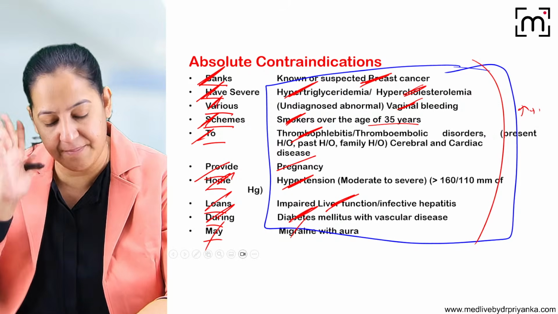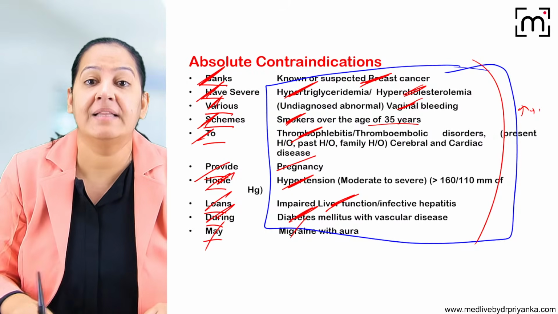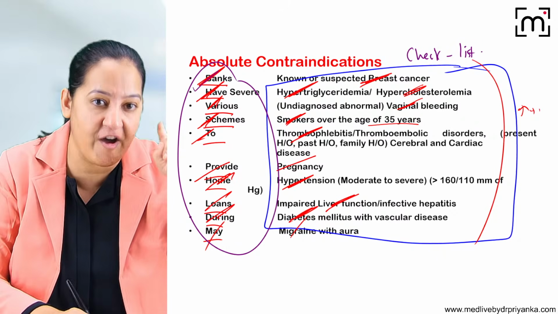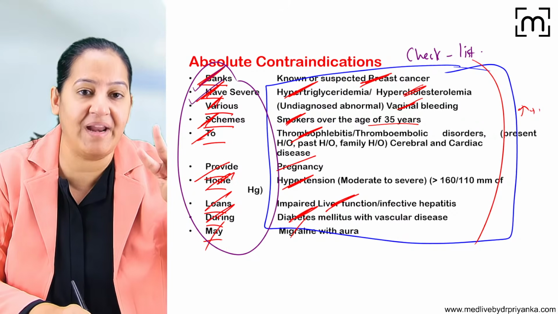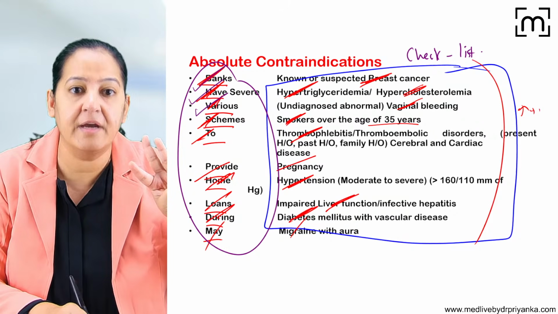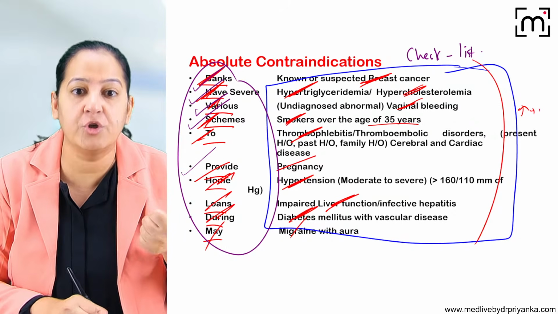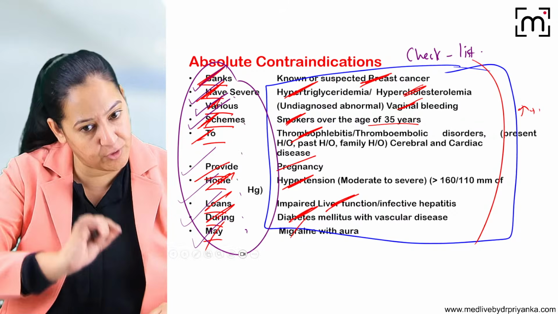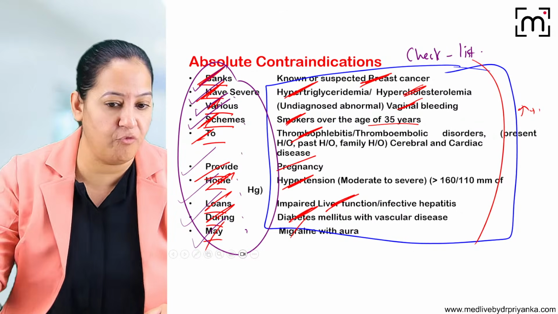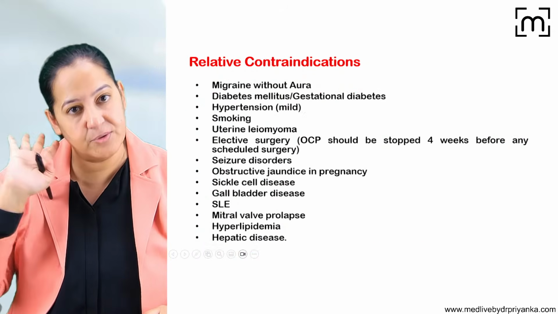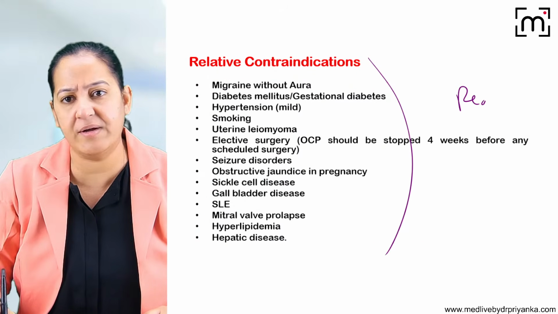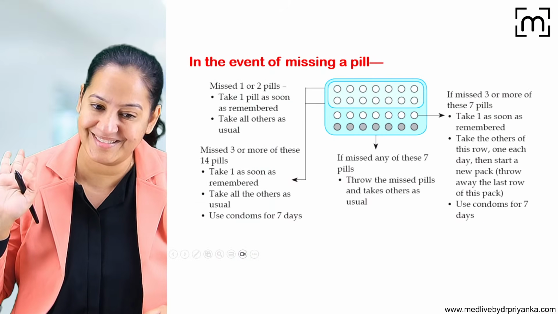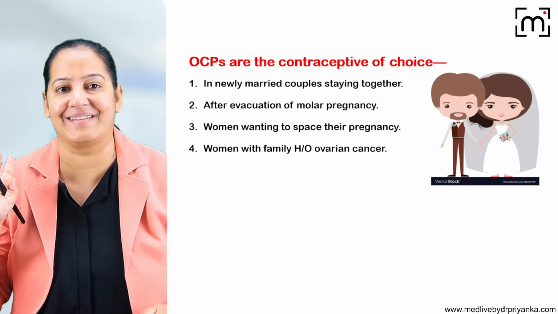So before prescribing OCP to any lady, ask. This is known as the checklist. You are a doctor, you should know the checklist. Ask these leading questions. Do you have breast cancer? Do you have an altered lipid profile? Do you have vaginal bleeding? Are you a smoker? Are you pregnant? Do you have hypertension? Are you diabetic? Do you have migraine? If no, then only prescribe it. If any of them is yes, go for some other alternative. You can't give OCP. That is the absolute contraindication. Relative contraindications, read yourself, but don't learn them. You are going to get the question on absolute, not on relative. Got it? Say yes.